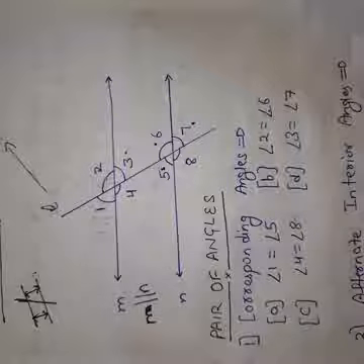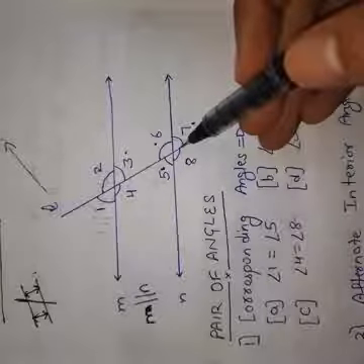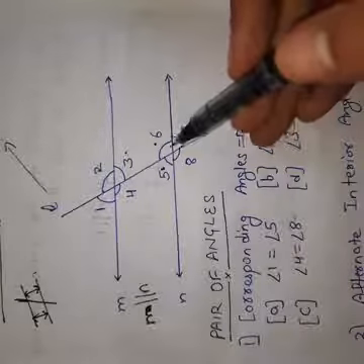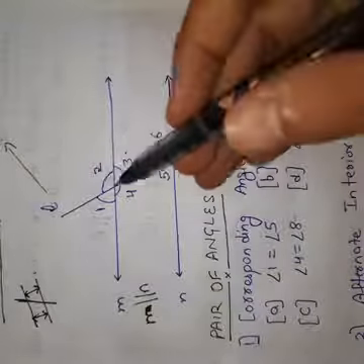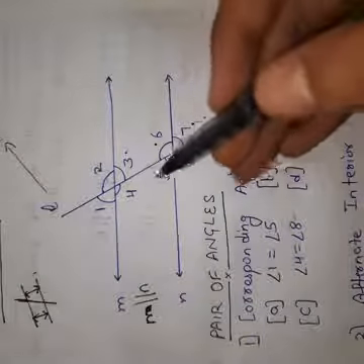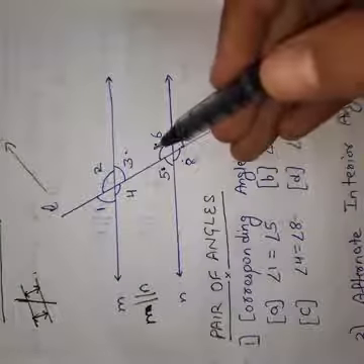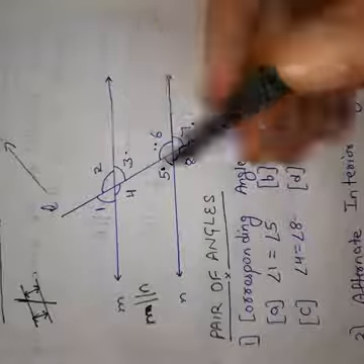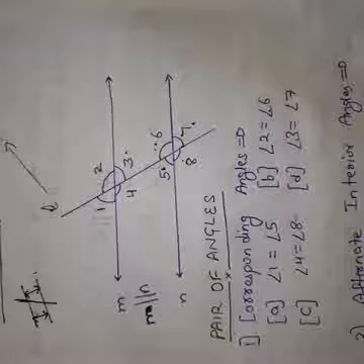You can simply understand it because the inclination of this line L is the same on line N and on line M. Inclination is the same. That's why this inclination is equal to this inclination, this inclination is equal to this inclination, this inclination is equal to this inclination. So all of these inclinations are equal. So each pair of corresponding angles is equal to each other.